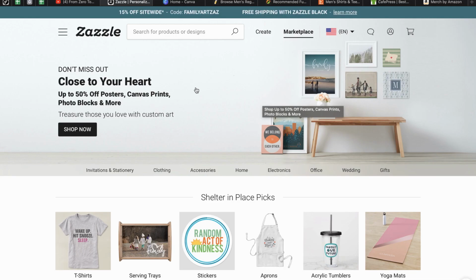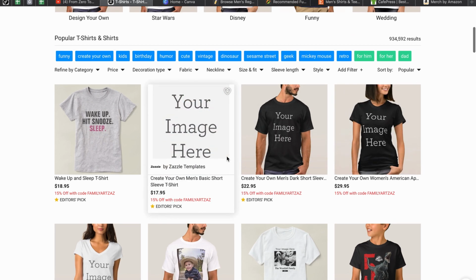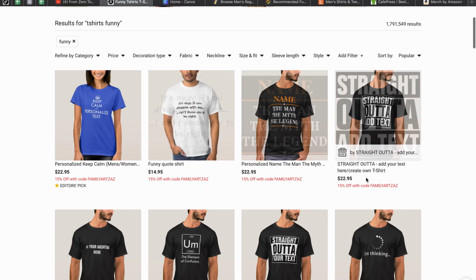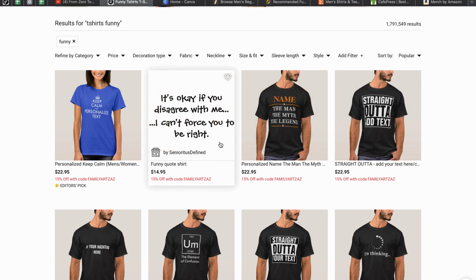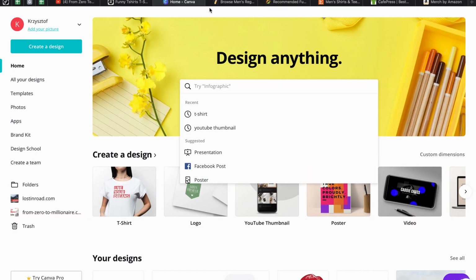Okay, the first web page is Zazzle. It's a very common web page where you can sell your design on t-shirts. And if you look, for example, for t-shirts and something popular and funny, you find popular and funny text. So you can easily make your t-shirt in the same way. How to do this? Very simple. Go to a tool called Canva and create your account, and here you can prepare your t-shirt designs for free.